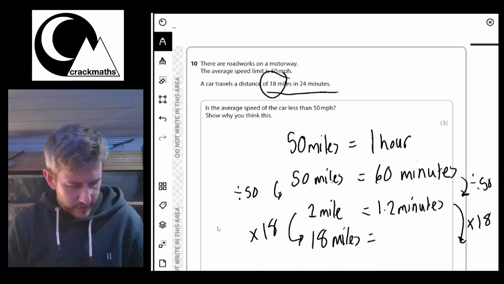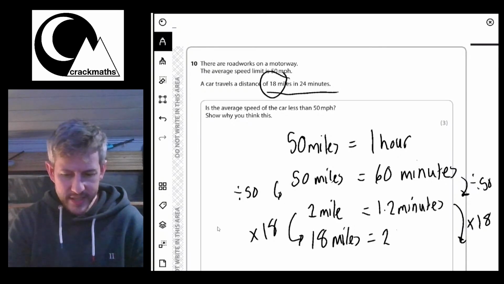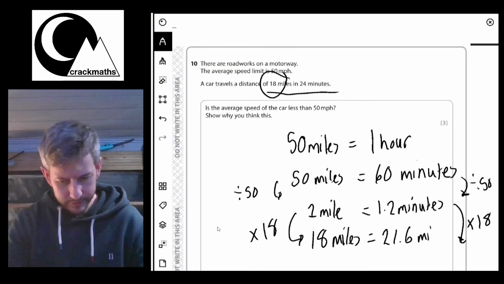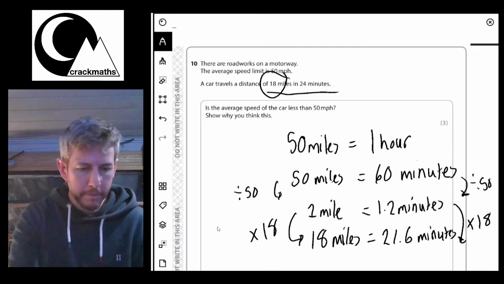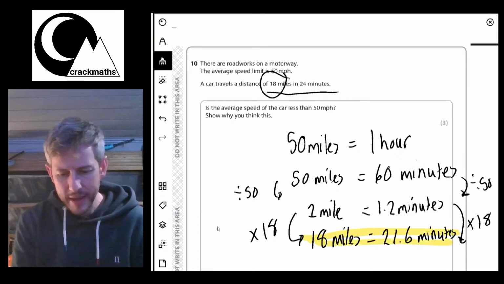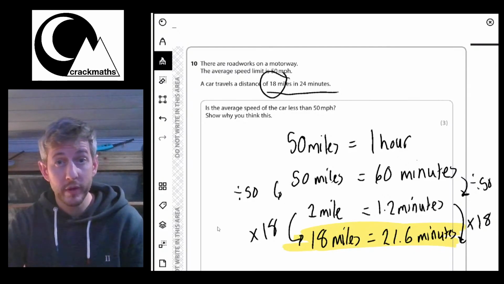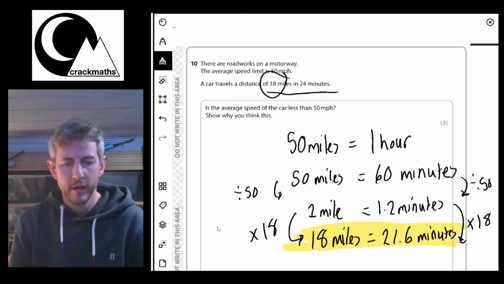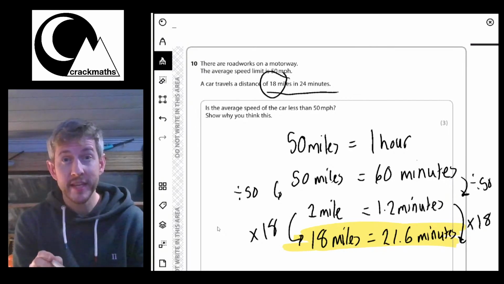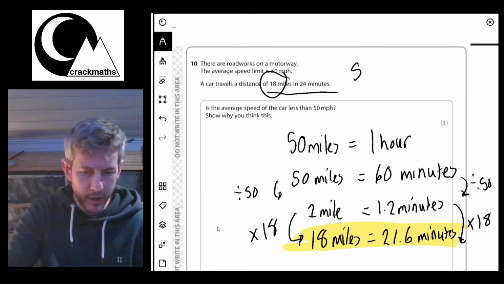1.2 times by 18 is going to equal 21.6 minutes. So if you were going 50 miles per hour, you would expect to do 18 miles in 21.6 minutes. They did 18 miles in 24 minutes. So these guys are slower.